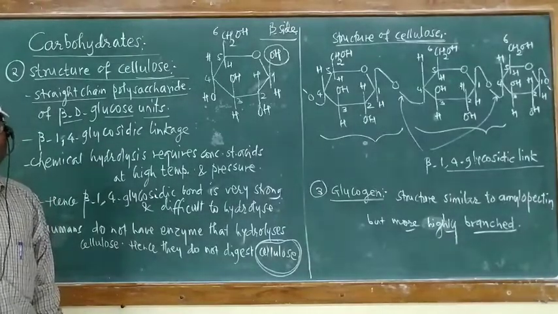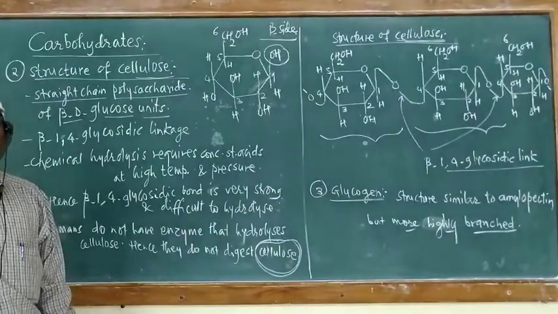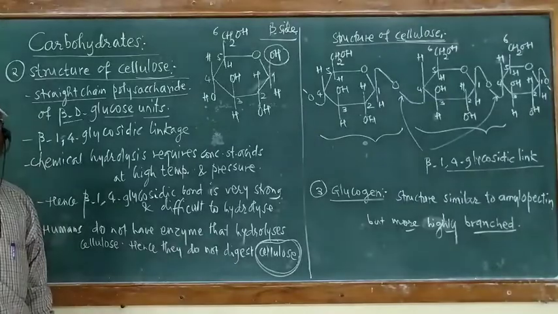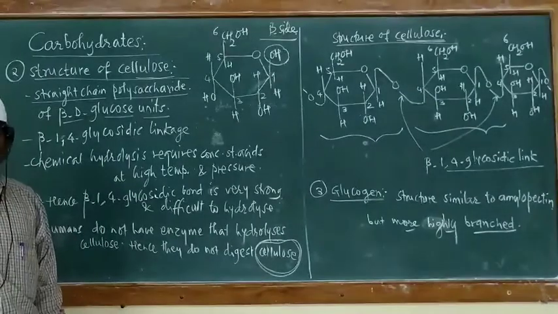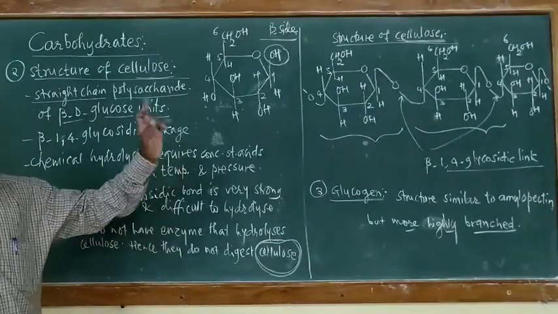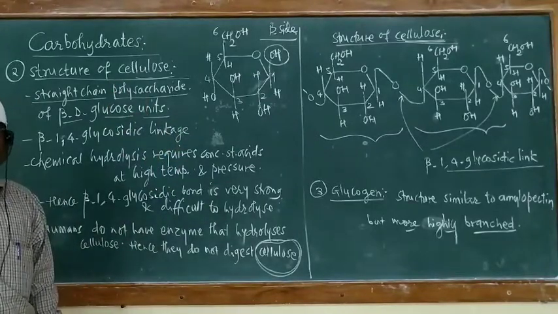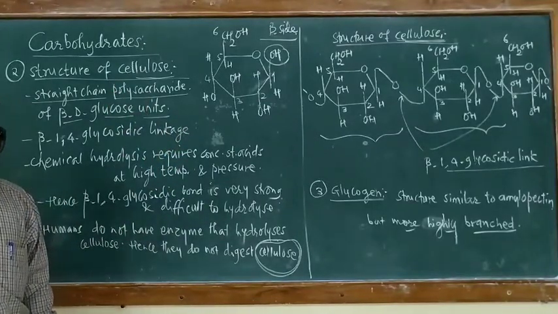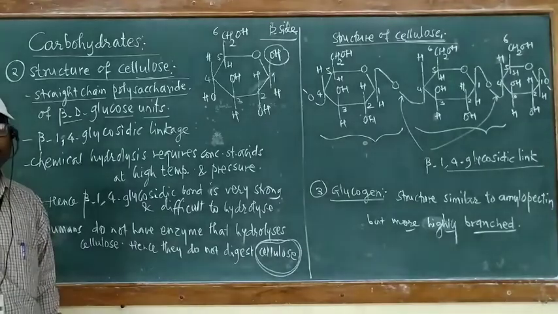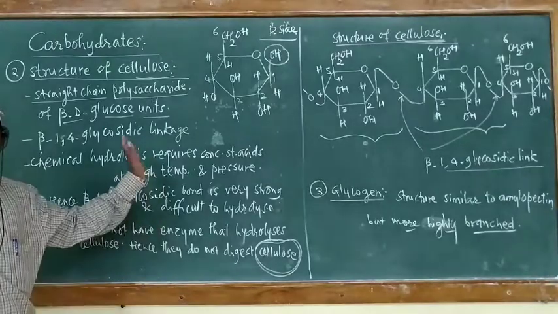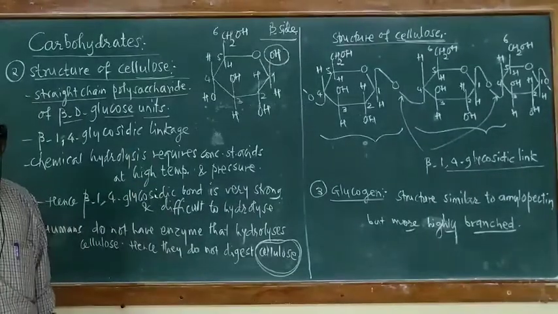Again, one more point you are supposed to keep in mind. Human beings do not have the enzyme that can hydrolyze the beta 1,4 glycosidic linkage present in cellulose. Hence, human beings cannot digest the cellulose.